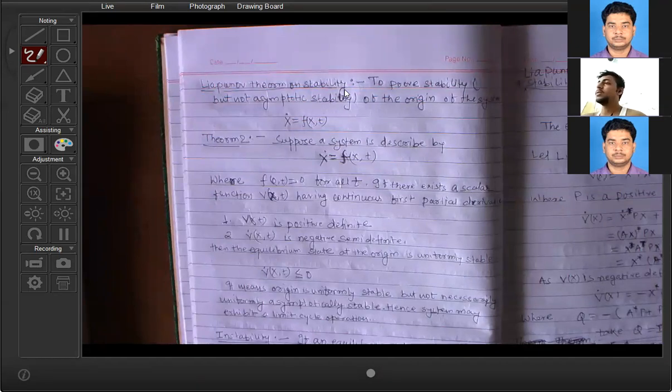Suppose an RLC circuit. One of the state variables is the voltage across the capacitor, and another state variable is the current across the inductor. So what is your objective? If you apply a bounded input, BIBO, bounded output, that means the output of the state variables is in the bounded range.